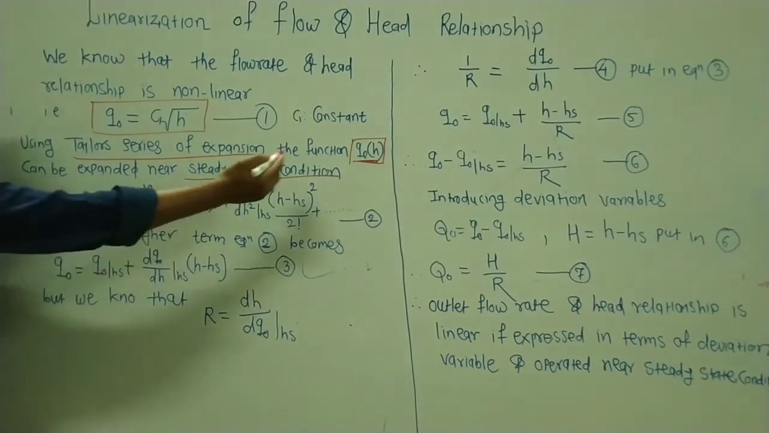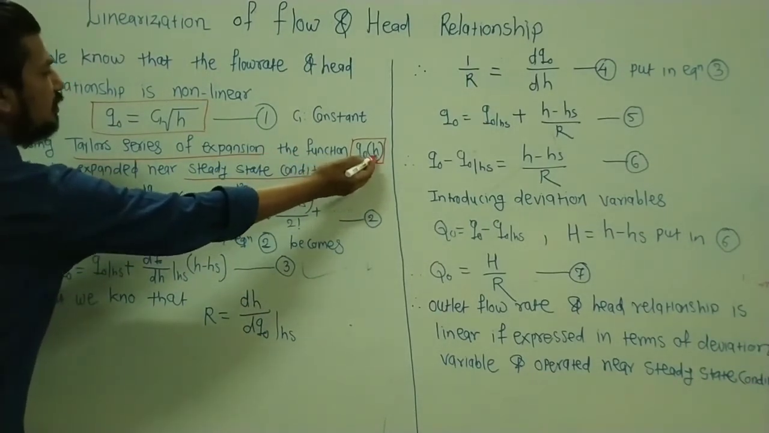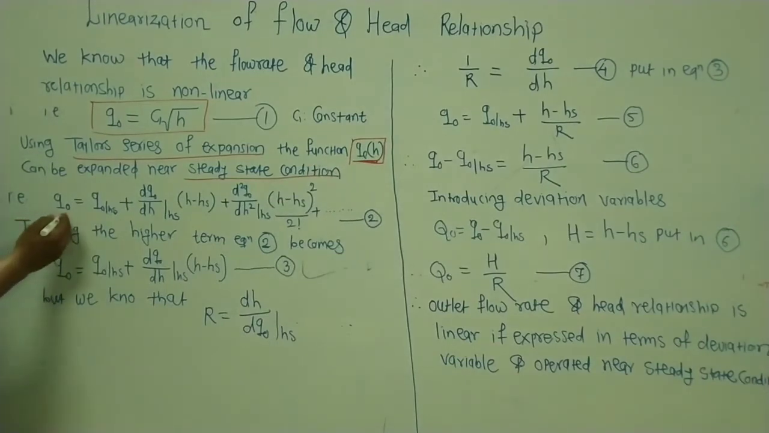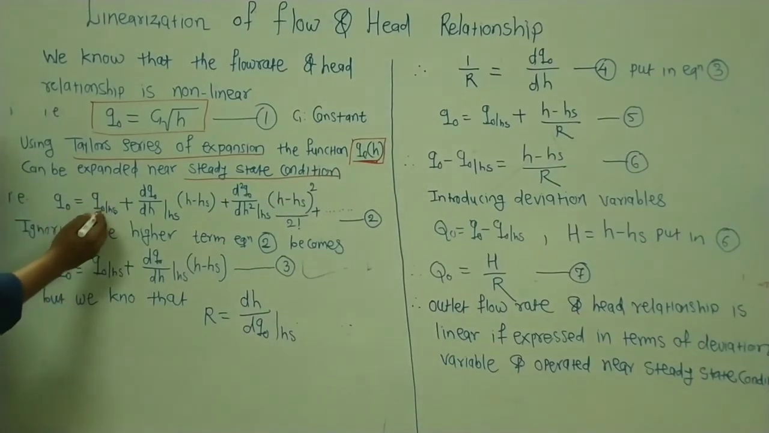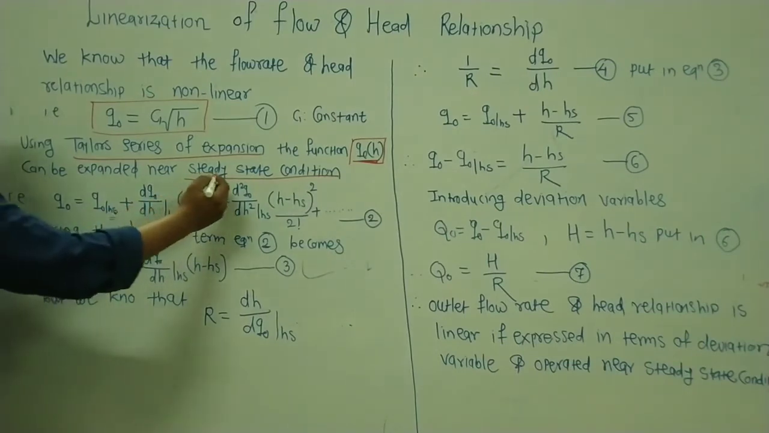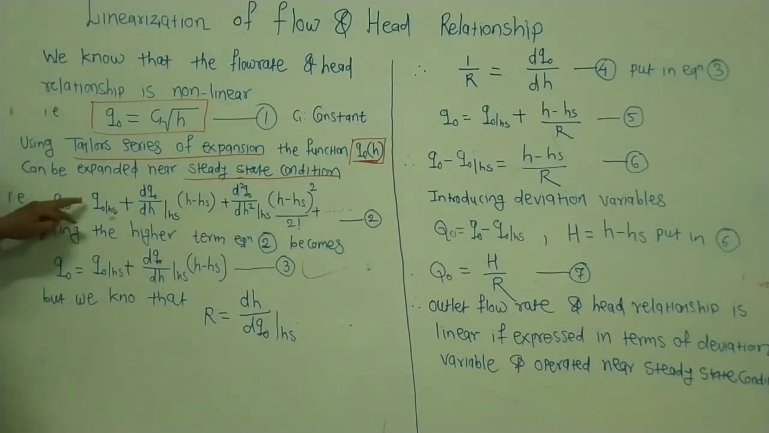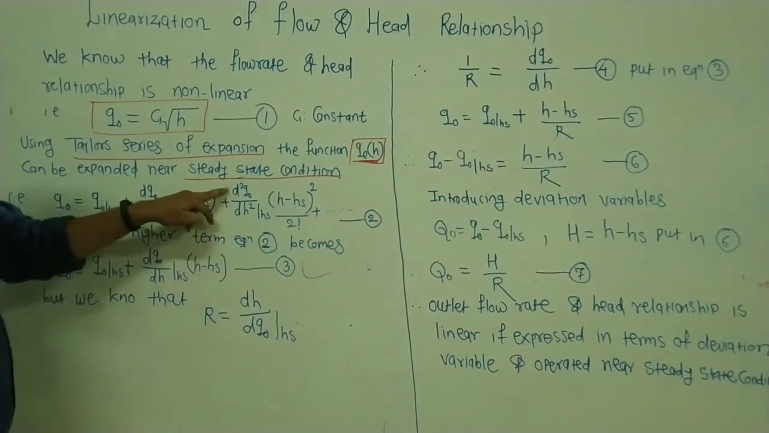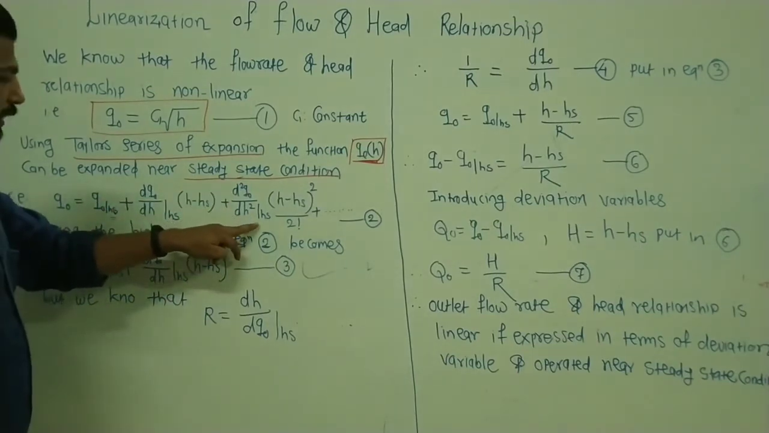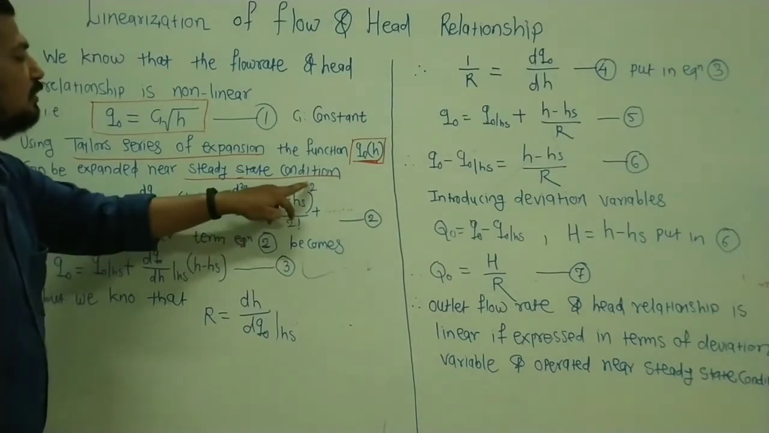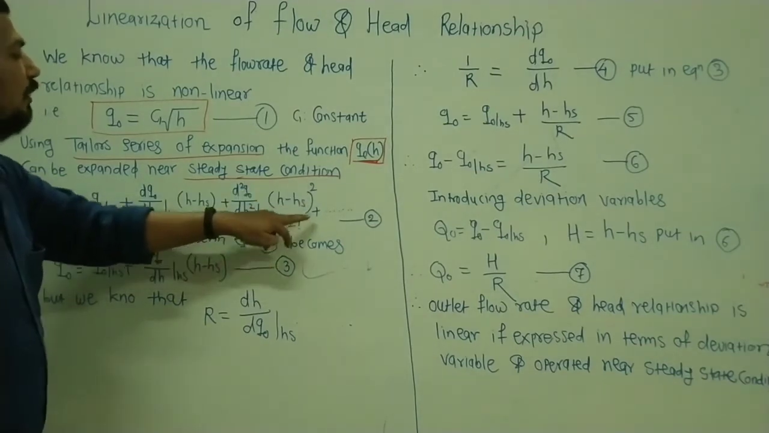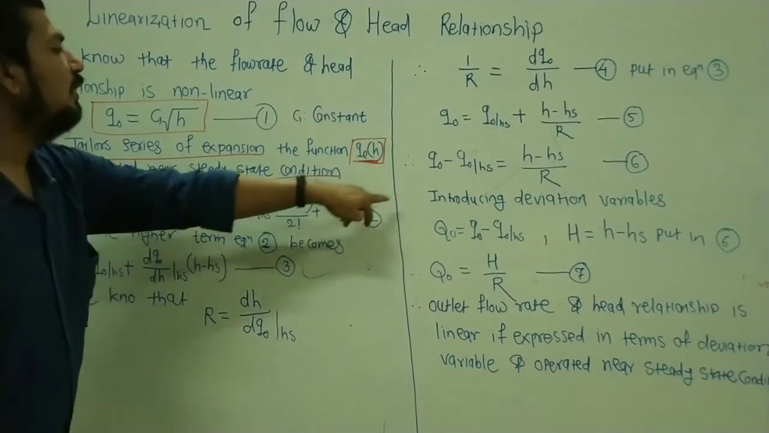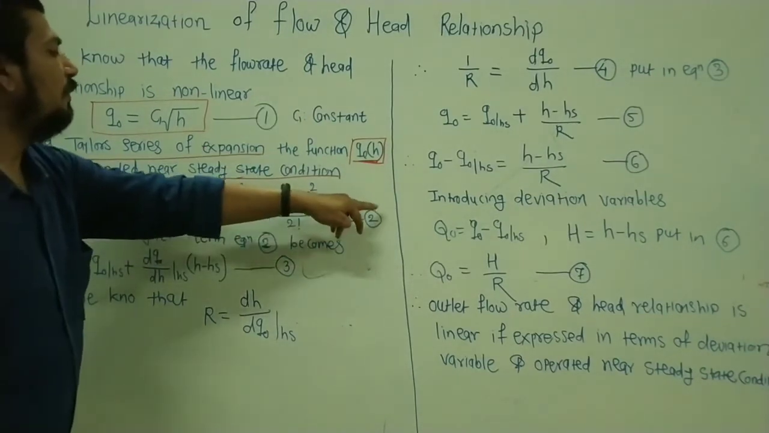So, expansion of the function Q0 of H. Because Q0 is a function of H, I can expand Q0 is equal to Q0 at near steady state. I have already explained that the steady state is important. So Q0 is equal to Q0 at HS plus dQ0 by dH at steady state HS into (H minus HS), plus d square Q0 by dH square at HS into (H minus HS) square divided by factorial 2, plus similarly I can expand again up to my wish.